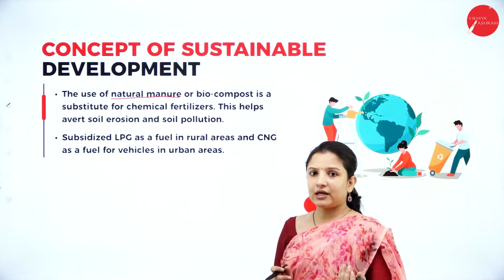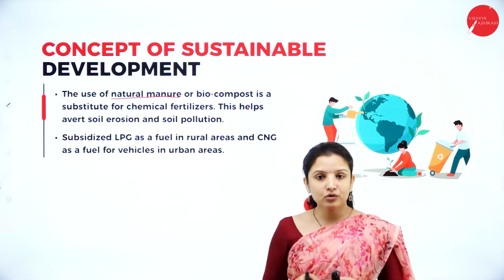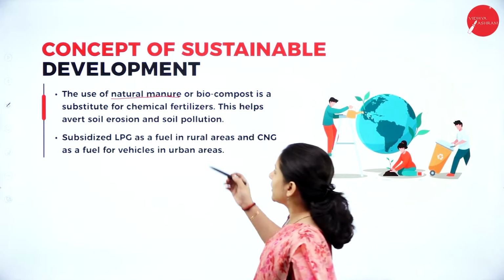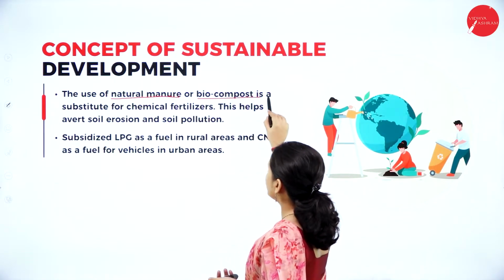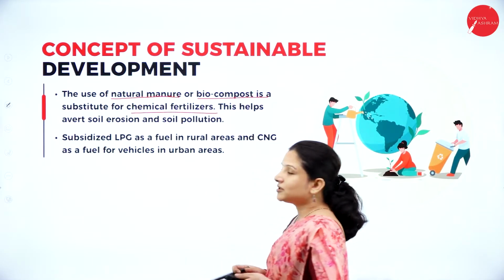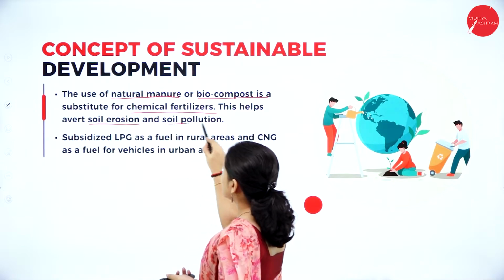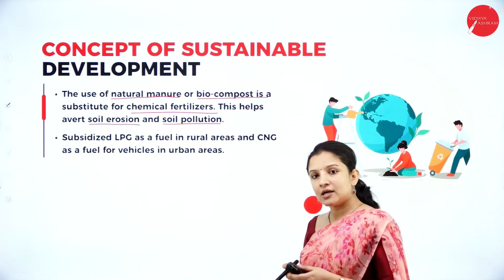Instead of going in for that and imbalancing the environment, we can go in for a more sustainable way, wherein we can use natural manure or biocompost instead of chemical fertilizers. This helps in preventing soil erosion, and also helps in preventing soil pollution.